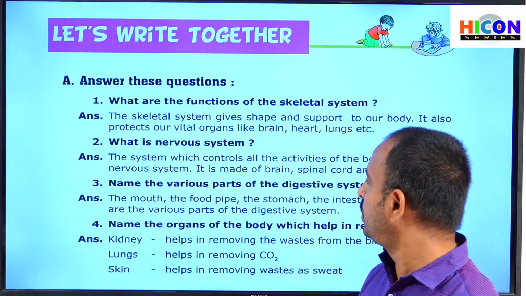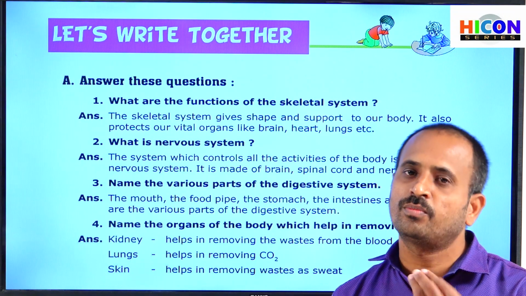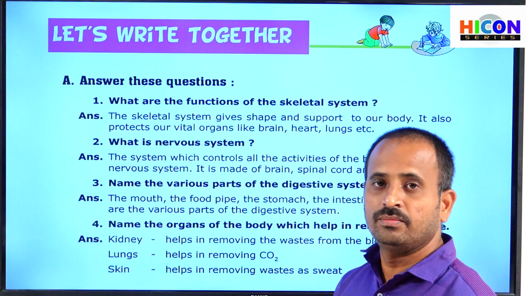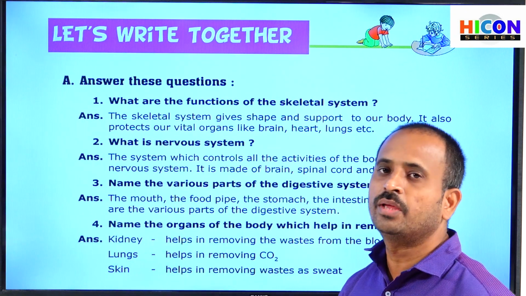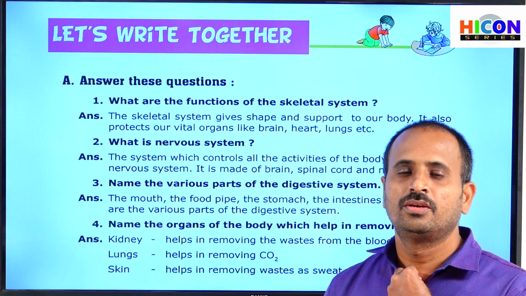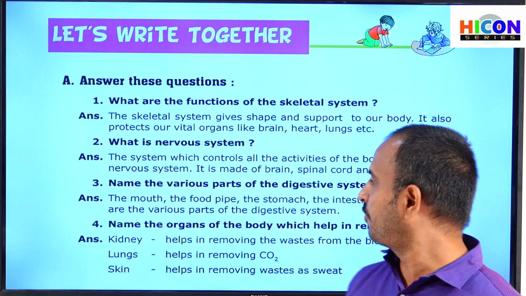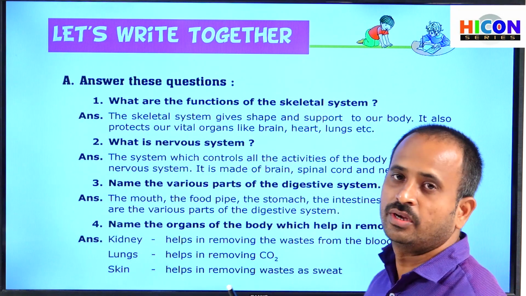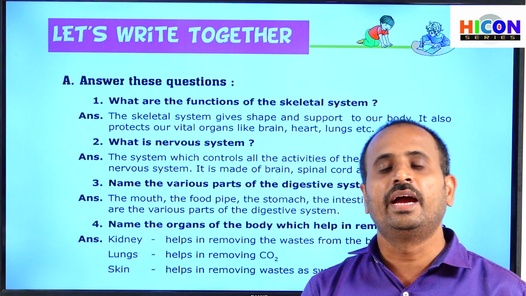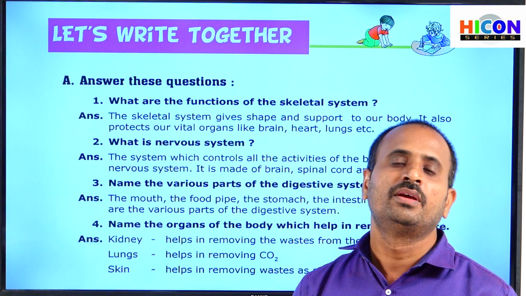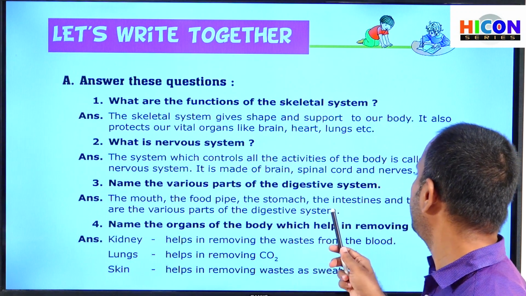And what are the various parts of the digestive system? That is the mouth. First we will chew the food in our mouth, and from the mouth it will go to the stomach through the food pipe. So this is called the food pipe. In the stomach, the food will be mixed with different types of digestive enzymes, and it will be converted into simpler form. And from the stomach, the simpler form of the food will be sent to the intestines.